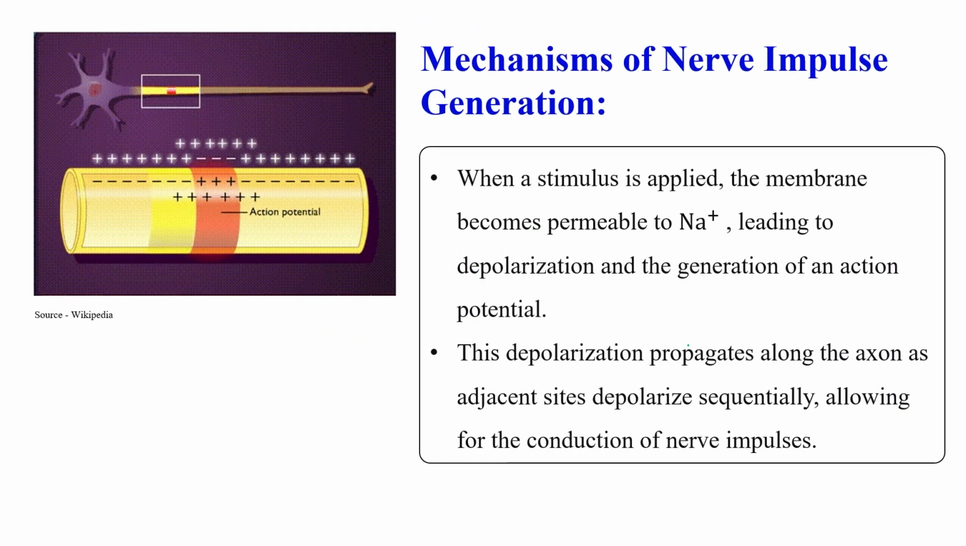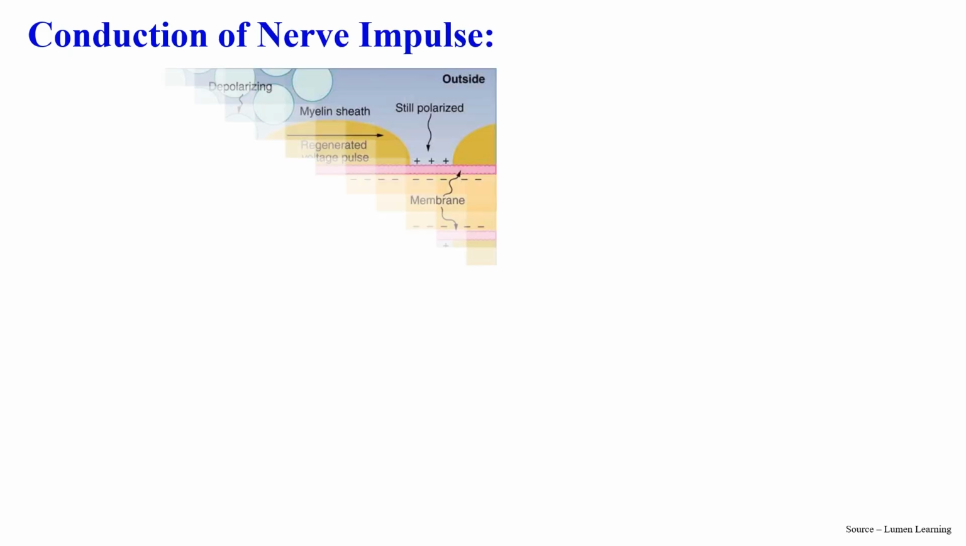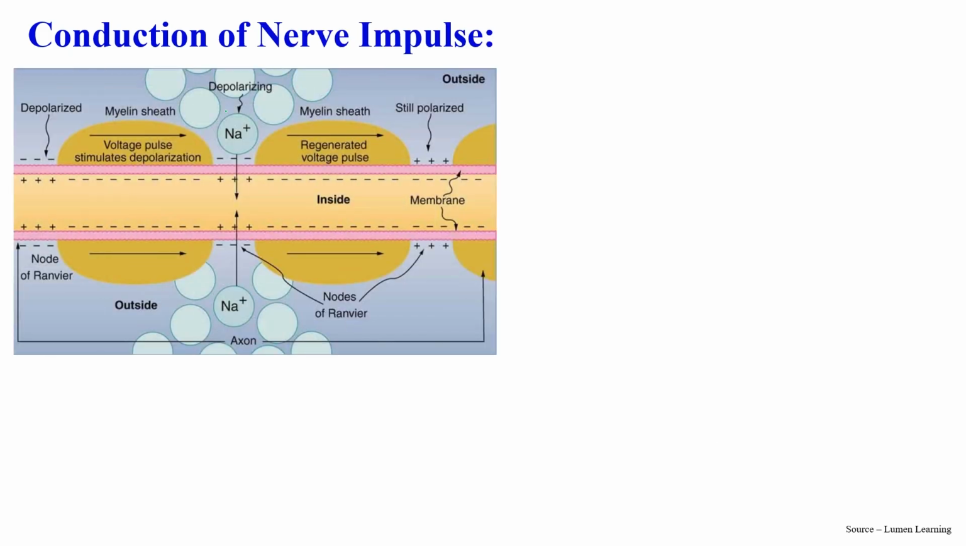So this depolarization propagates along the axon, as you can see over here, from this side to this side, sequentially allowing for the conduction of nerve impulse. Clear? As you can see in this particular picture, this is the axon. These yellow ones are Schwann cells.